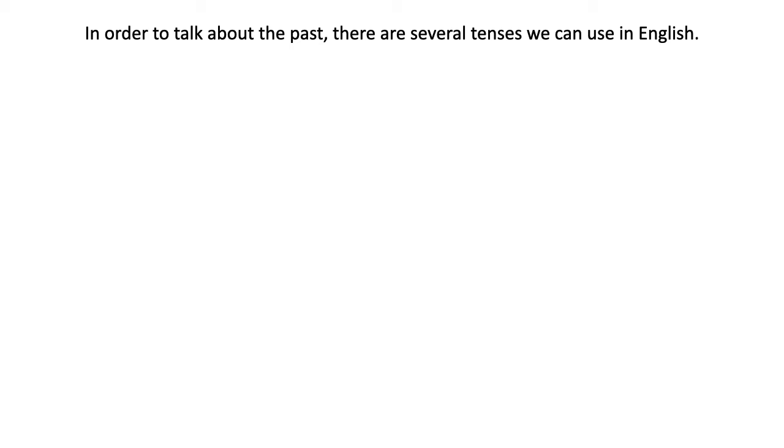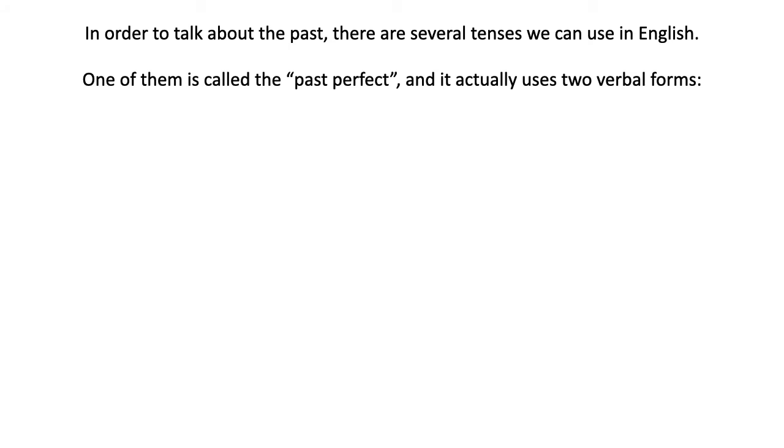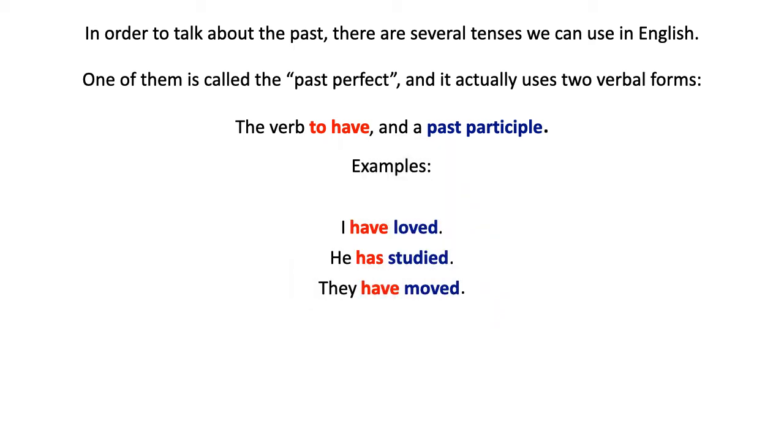but it is actually used sometimes. It is known as the past perfect. And I want to talk about this specific tense because in English, it uses two verbs and not just one. It always uses the verb to have and a special form of the verb that is known as a past participle. What do I mean by this? Hopefully this will become clearer when you look at some examples.